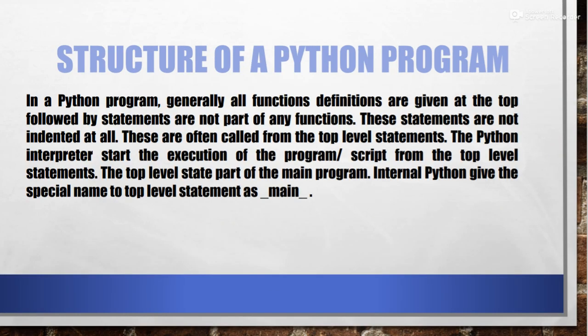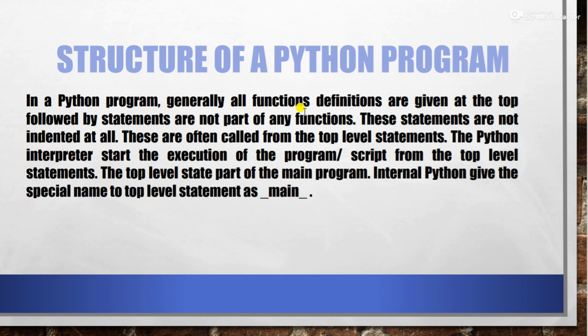Now to begin with, it is given here: in a Python program, generally all function definitions are given at the top, followed by the statements that are not part of any function. Okay, now see what you have to understand in these two lines. First of all, they have suggested that we should write all the functions on the top.